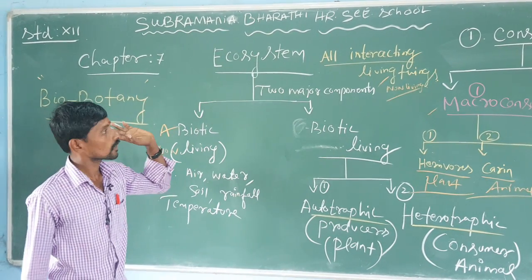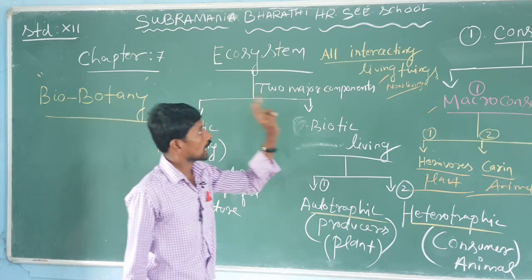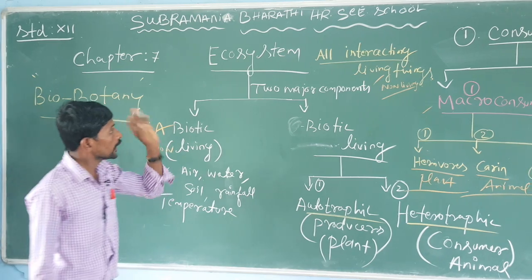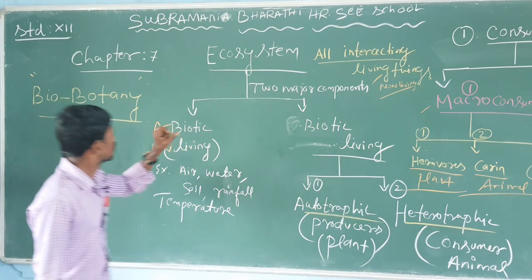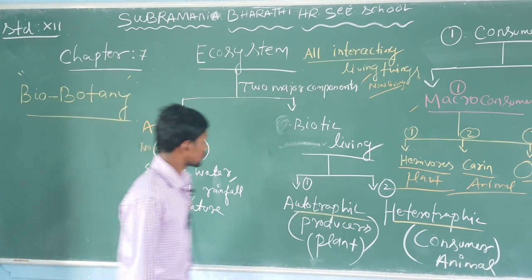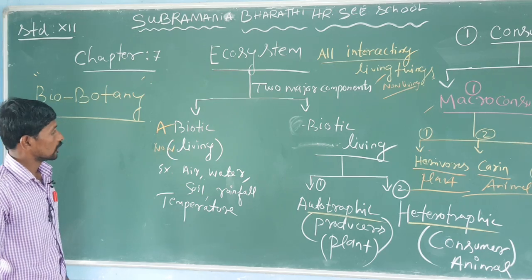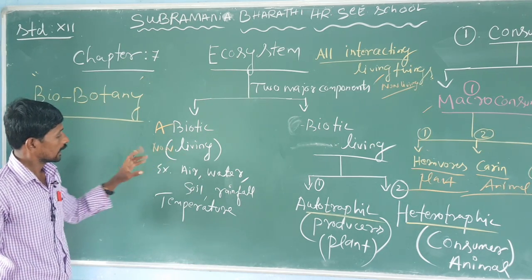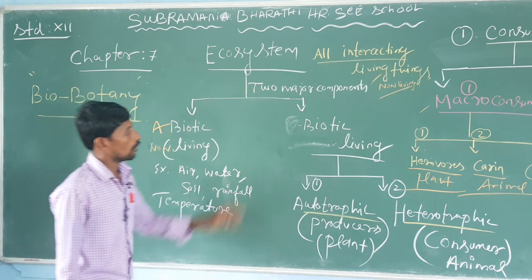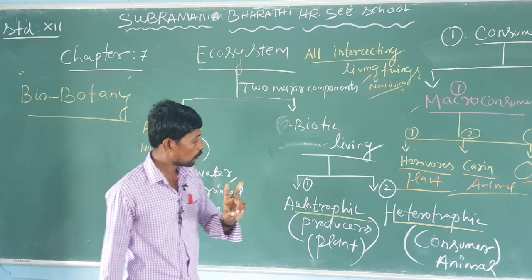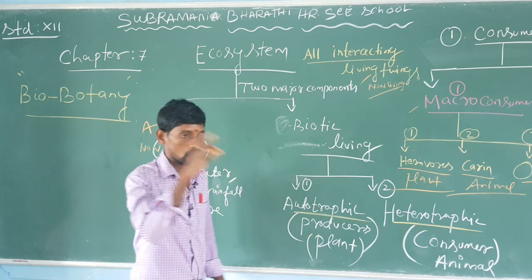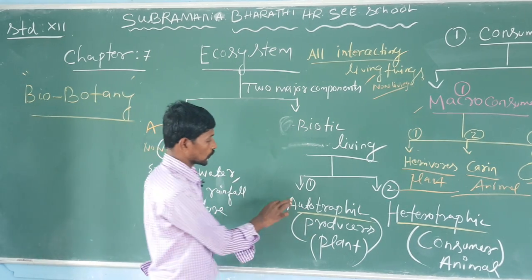What is our ecosystem? All interacting living and non-living things, otherwise called our ecosystem. Then the ecosystem has two major components: the first is biotic, the second is abiotic. Abiotic, for example, air, water, soil, rainfall and temperature. Then biotic, living things, has two components: autotrophics and heterotrophics. Autotrophics make their own food, as plants do. This is the process of photosynthesis.